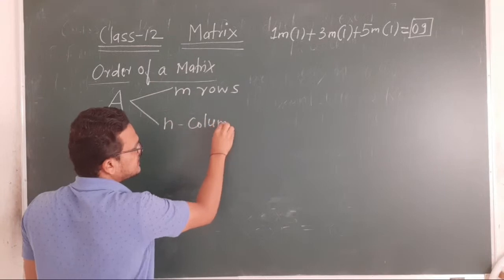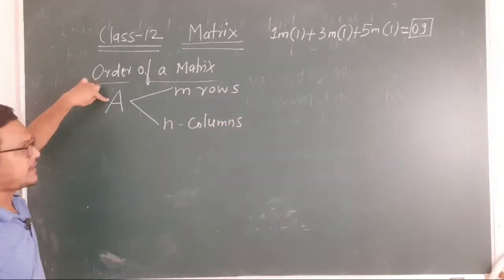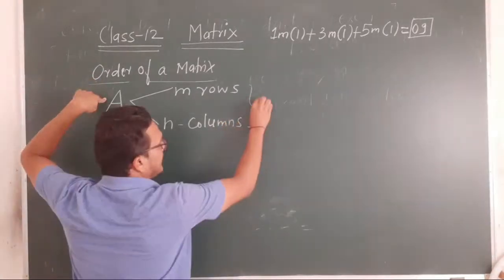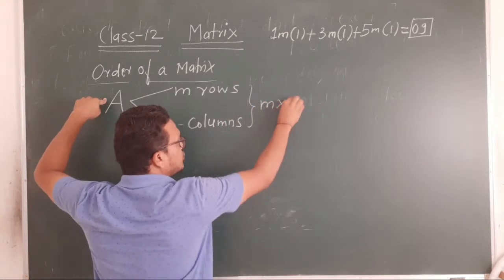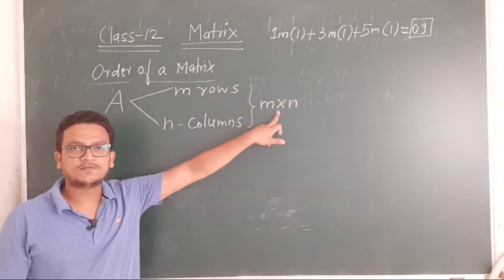How many columns? n columns. Then the order of this matrix A can be written as m into n.